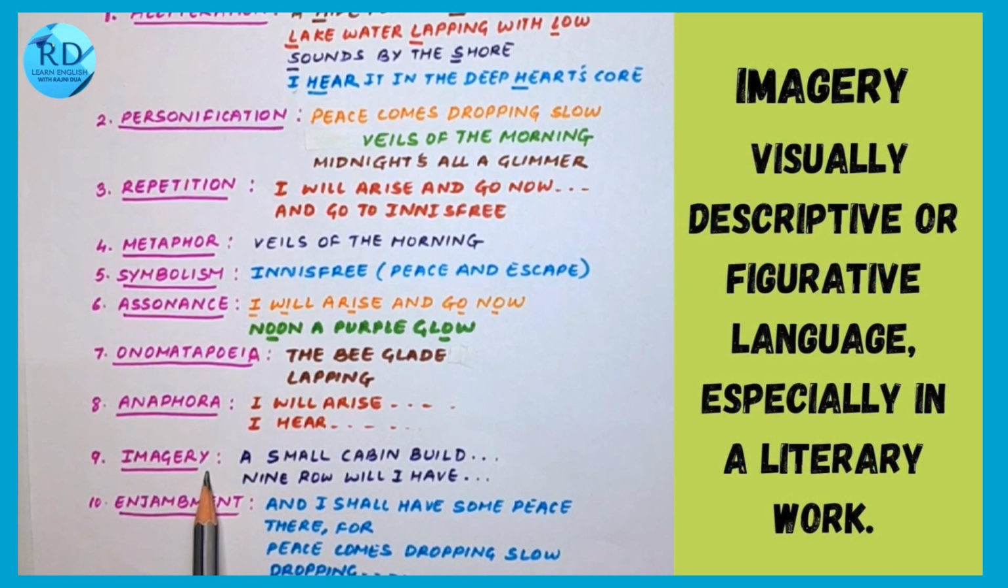Next is imagery. Imagery is when we can imagine everything happening in front of our eyes. In our mind, we can actually visualize everything. For example, "a small cabin built", so we can imagine that cabin. "Nine bean rows will I have", so we can imagine those nine rows of beans. So everything where we can imagine, that's imagery. I've just given two examples; you'll find many more in the poem.